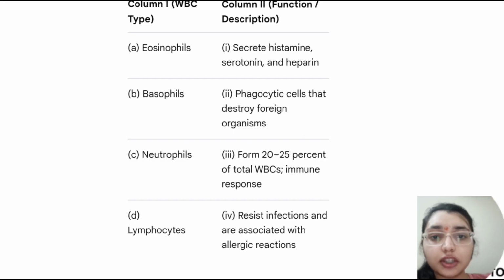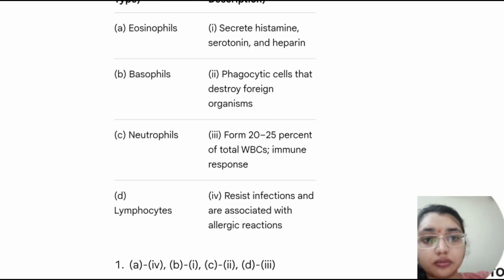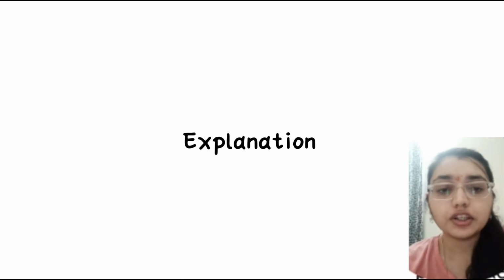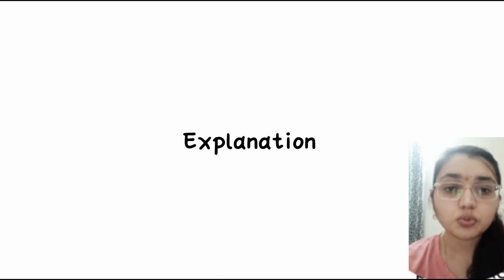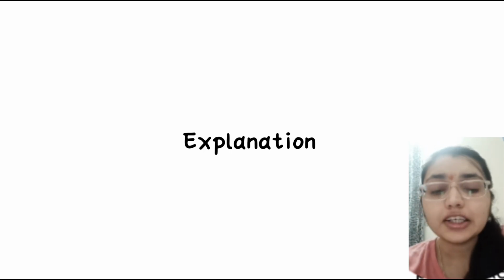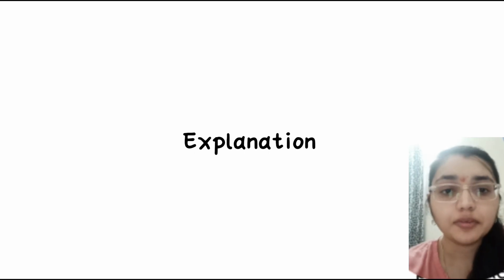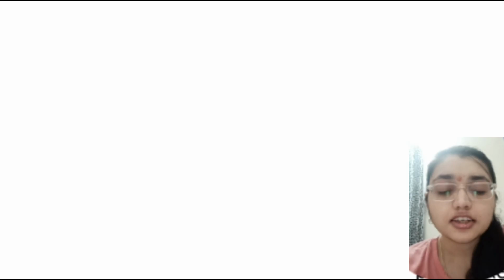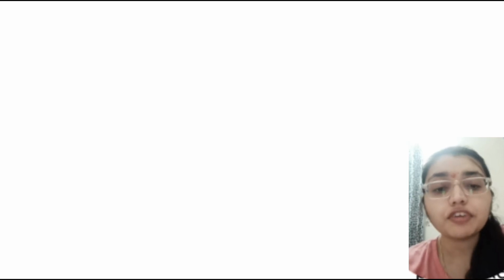So here the correct option is 1. Eosinophils are associated with the allergic response, basophils secrete inflammatory mediators like histamine and heparin, neutrophils are active phagocytic cells, and lymphocytes are the key component of adaptive immunity.